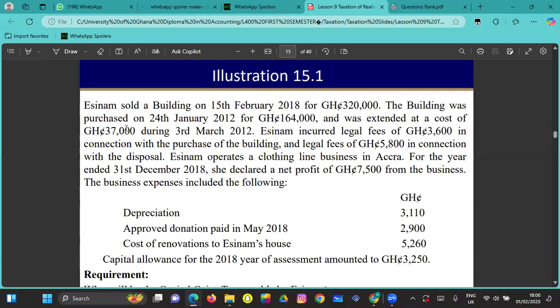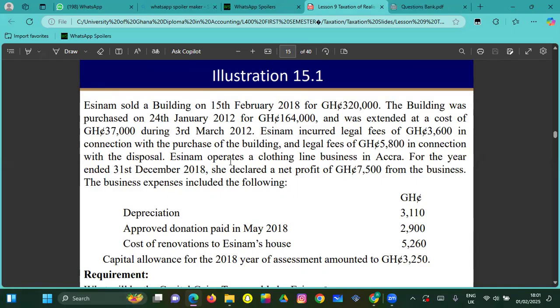So this is an example. S&M sold a building on 15 January 2018 for 32,820,000 Ghana cedi. The building was purchased on 24th January 2012 for 164,000 and was extended at a cost of 37,000. During 3rd March 2012, S&M incurred legal fees of 3,600 in connection with the purchase of the building, and legal fees of 5,800 in connection with the disposal.